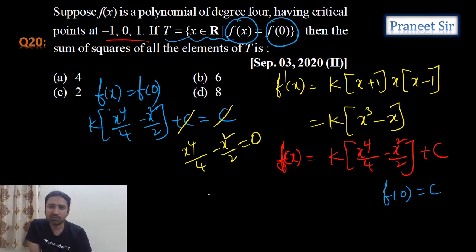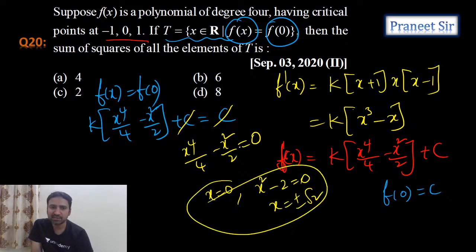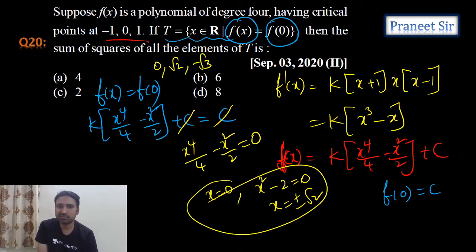So from this, how many points we get, guys? X equals to 0 is 1 point and x square minus 2 is equals to 0. That means x equals to plus or minus root 2. Total 3 values I am getting, guys. 0, root 2, minus root 2.